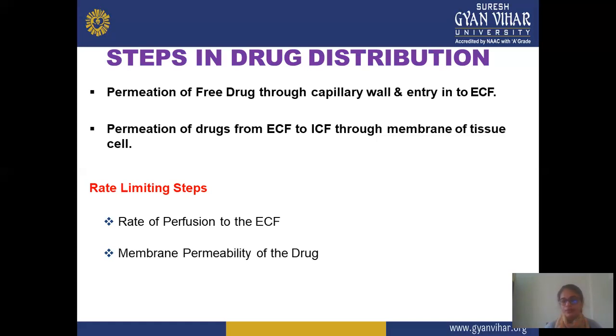Second is membrane permeability of the drug, meaning how much drug permeates that particular membrane. All drugs do not easily pass through the membrane. It requires a specific property or character to pass the membrane. The nature of the drug is also responsible, because a hydrophilic drug shows some problem, and large-sized particles do not cross the membrane easily.